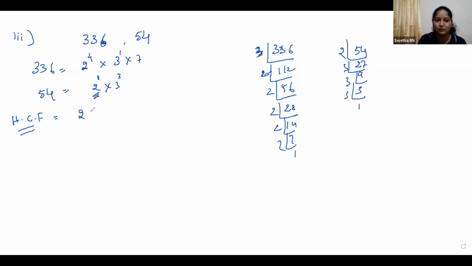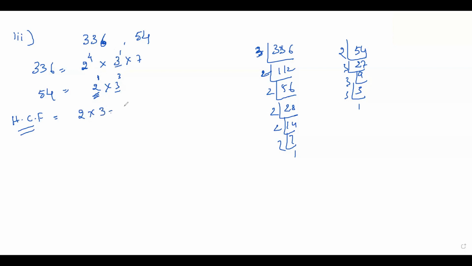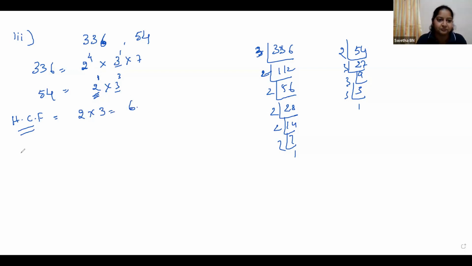So that is 2 into. Here also we have 3, and here it is 3 to the power of 3. Which one do you have to consider? The smallest power. So that is 3. Did you understand? That's why I gave you those definitions. So LCM is equal to the product of which one do you have to consider now?